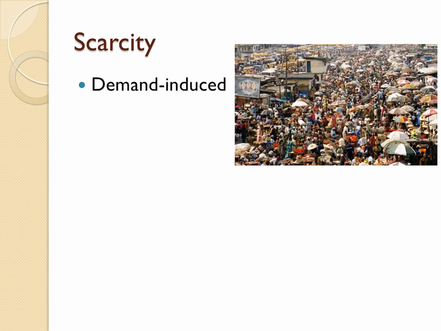A second kind of scarcity is what we call demand-induced scarcity. And the key factors here, if you can't tell from that picture, probably the number one key factor, remember this is the one where the pizza, more people showed up, and so there's smaller pizza slices. So really one of the big things is going to be population size. As population grows in a particular area, there's going to be more of a demand on things. Another is per capita use. How much is each person demanding?